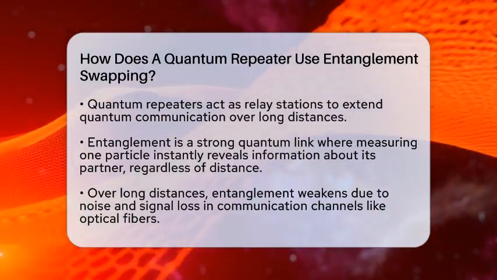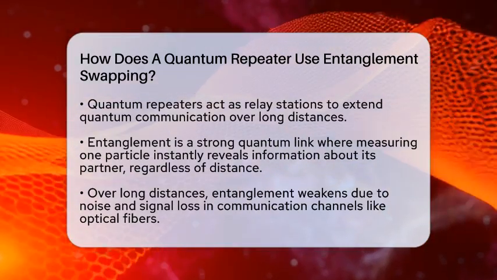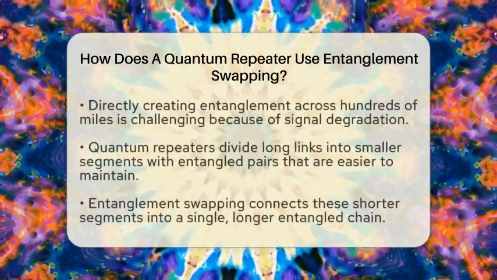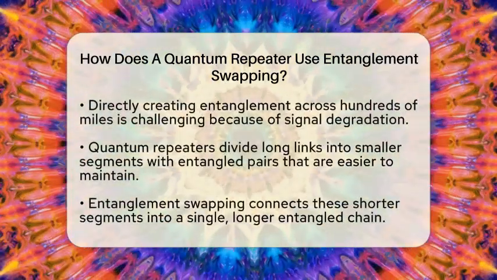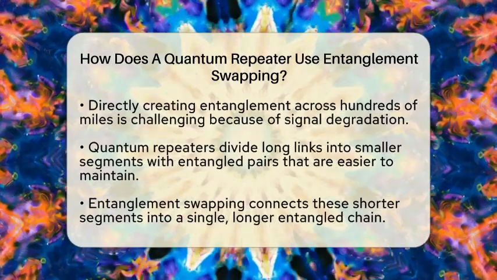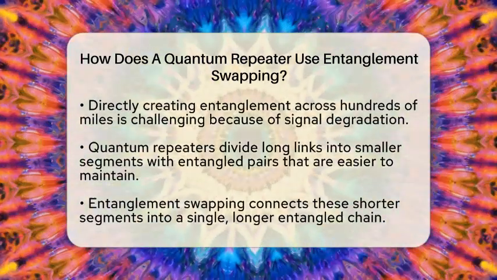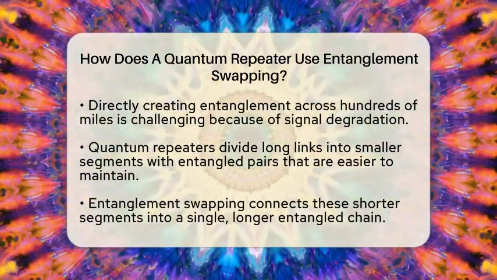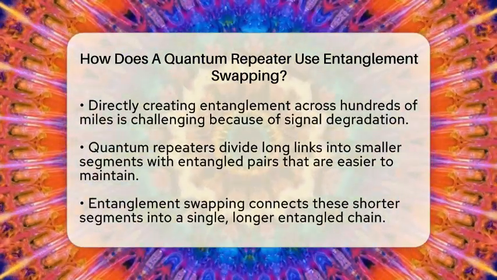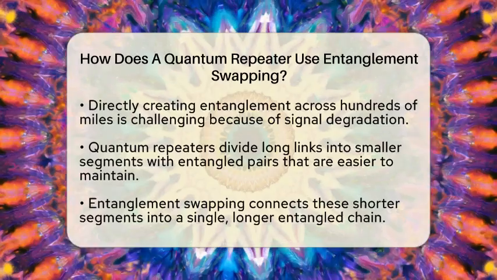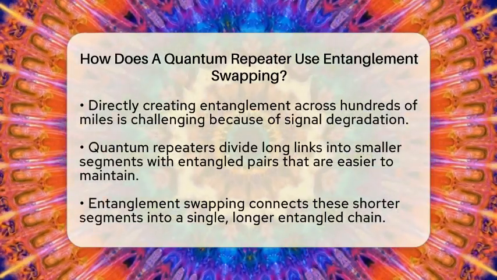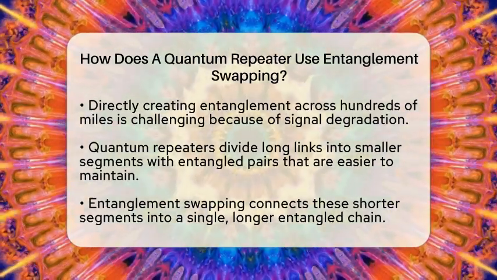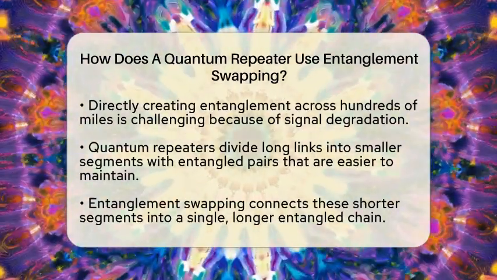But the problem is, this entanglement weakens over long distances because of noise and loss in the communication channels, like optical fibers. Directly entangling particles over hundreds of miles is really hard because the signal gets weaker and more prone to errors. This is where quantum repeaters step in. They break the long distance into smaller segments, each with its own entangled pairs. These pairs are easier to create and keep stable. The magic happens when the repeater uses entanglement swapping to connect these shorter links into one long entangled chain.